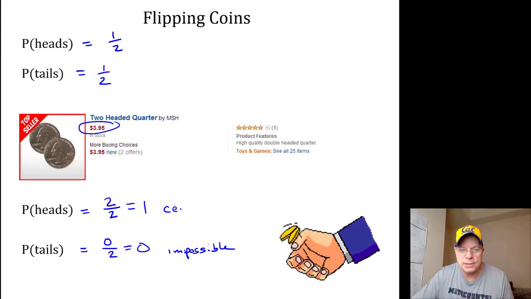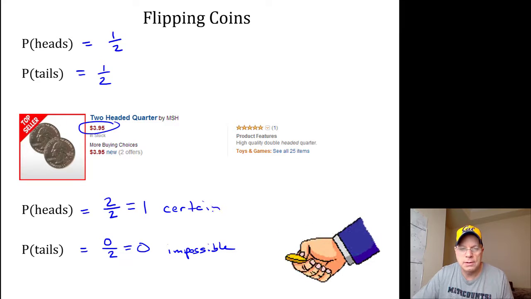1 means certain. It's certainly going to land on heads if there are 2 heads. It's impossible for it to land on tails if there are no tails.